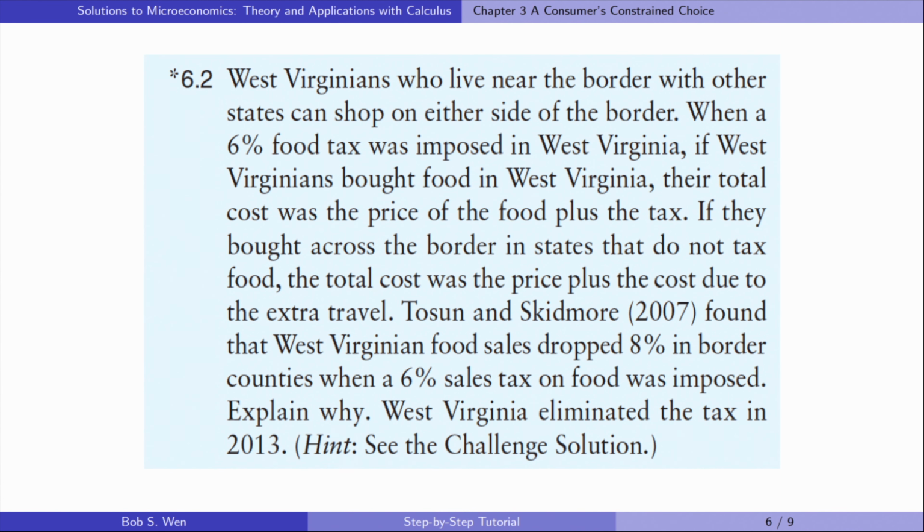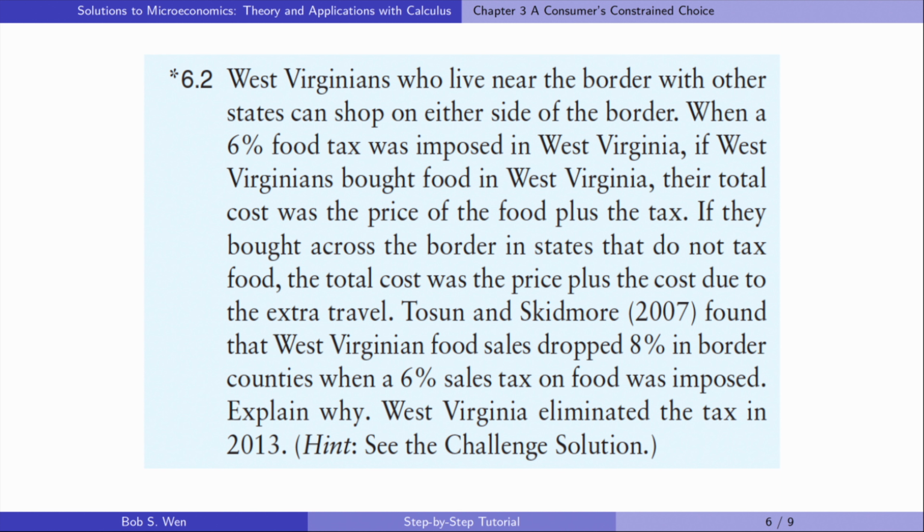Let's solve exercise 6.2. West Virginians who live near the border with other states can shop on either side of the border. When a 6% food tax was imposed in West Virginia, if West Virginians bought food in West Virginia, their total cost was the price of the food plus the tax. If they bought across the border in states that do not tax food, the total cost was the price plus the cost due to the extra travel.